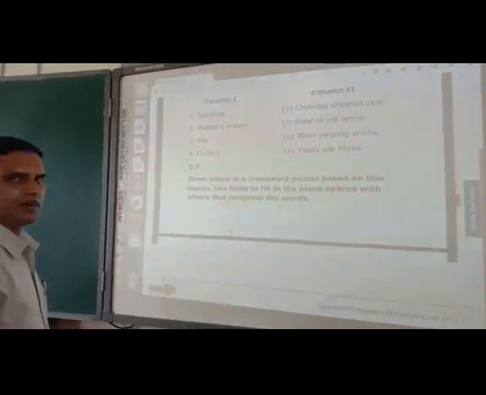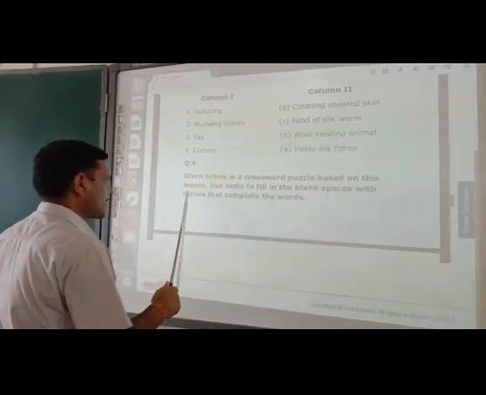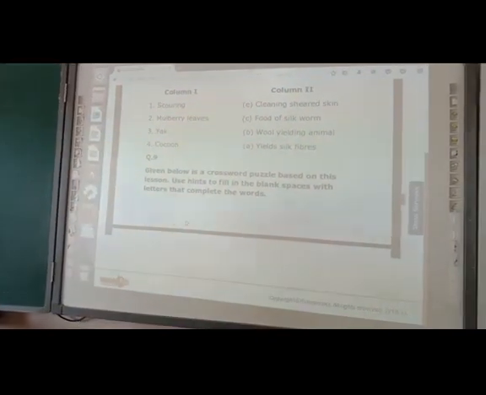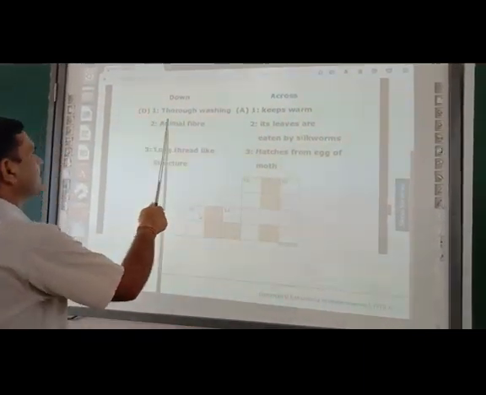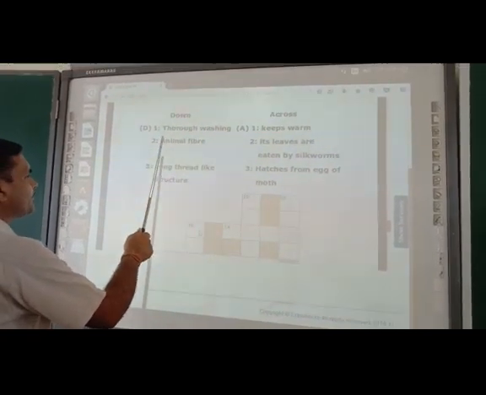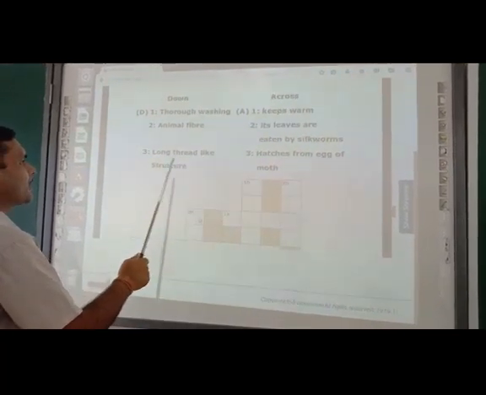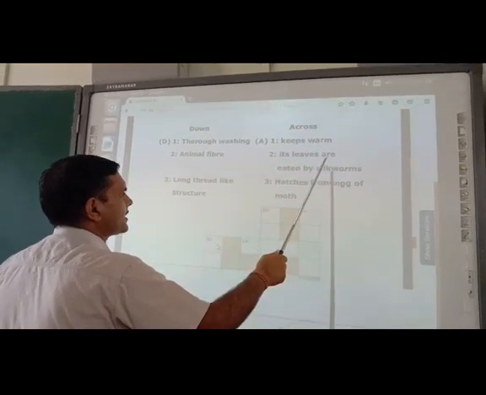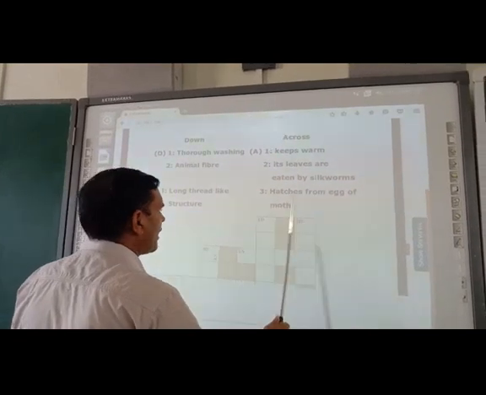Okay, so now question number 9. Now given below is a crossword puzzle. Based on this lesson, use hints to fill in the blank spaces with letters that complete the words. Down, across, down. Thorough washing. Next one is animal fiber, long thread-like structure. Across, keeps warm. Its leaves are eaten by silkworm that hatches from egg of moth.